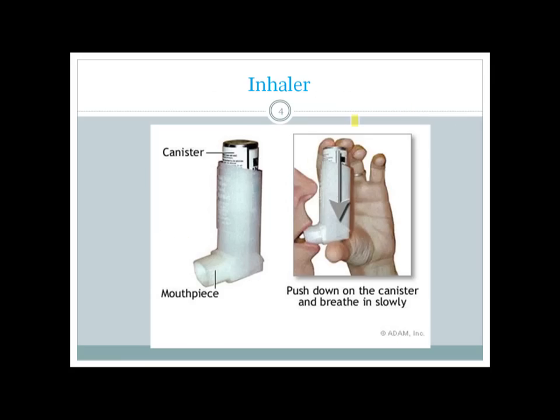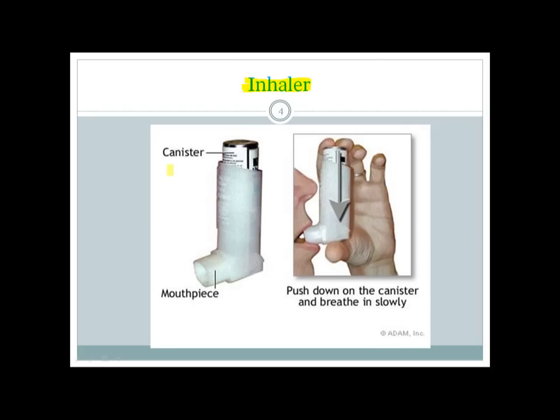And here I have shown you a form of drug delivery, which is called an inhaler. Inhalers are very important for asthma patients, and there are a lot of inhalers, and most commonly the inhalers may contain beta 2 agonists or steroids or a combination of both. So those are the most common types of inhalers that you are going to see in your clinical life.